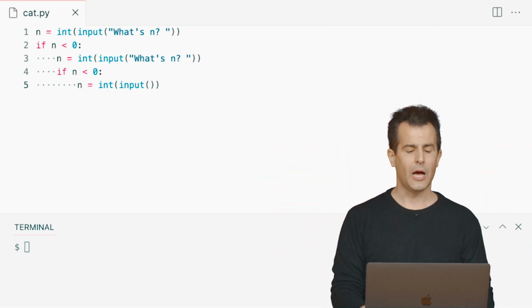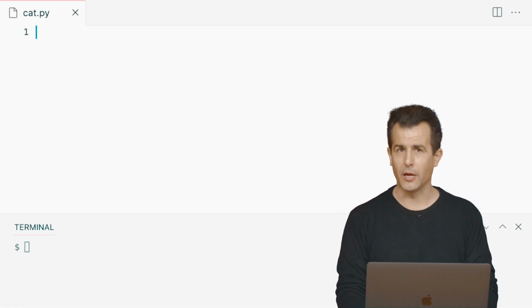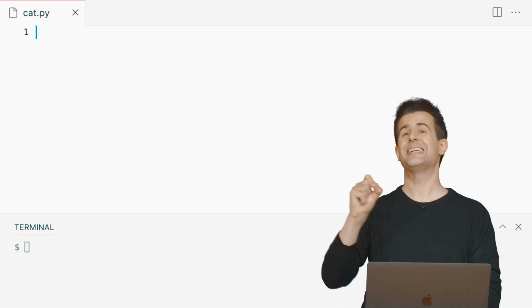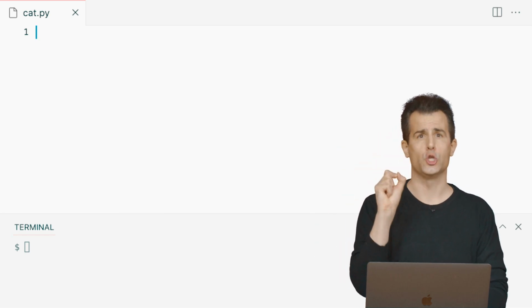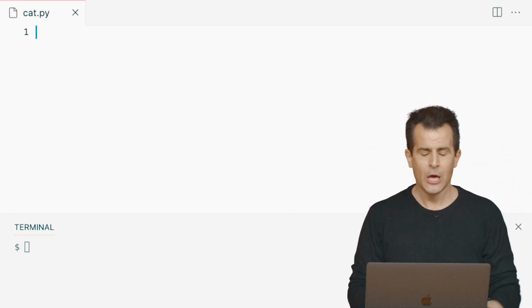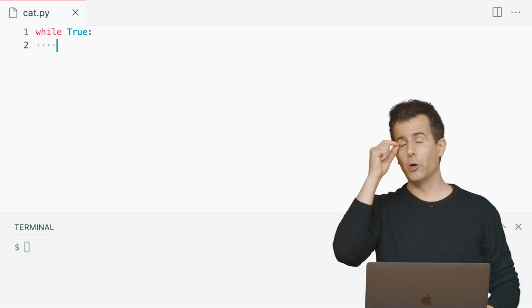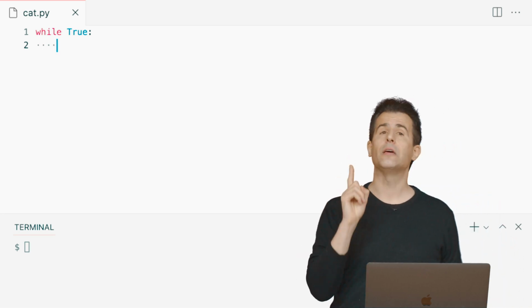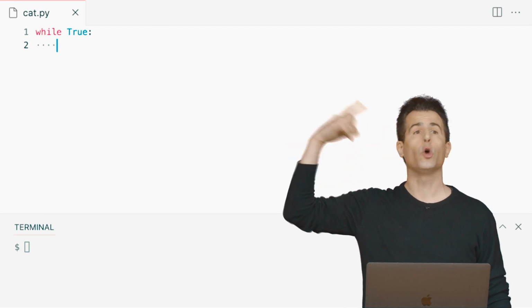So we can do this, I think, better maybe with a loop. So let me propose this, a very common paradigm in Python when you want to get user input that matches a certain expectation you have, that it's all positive, that it's all negative, or something like that. You just immediately say while True. You deliberately, and a little dangerously, but very conventionally, induce an infinite loop. Now, what is an infinite loop? It's just one that goes forever.